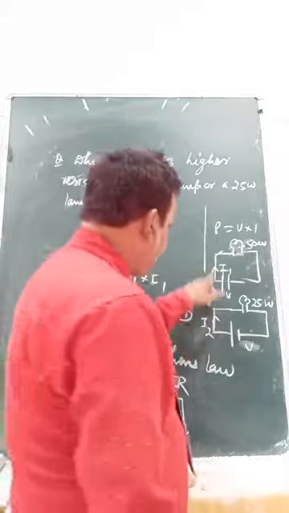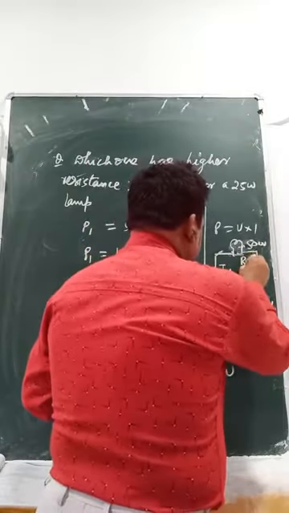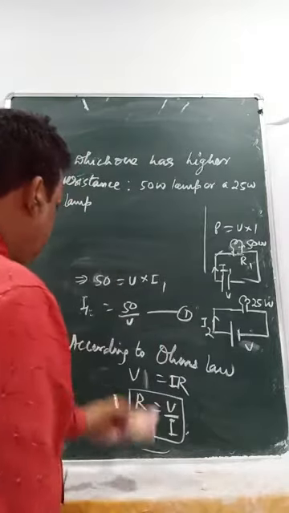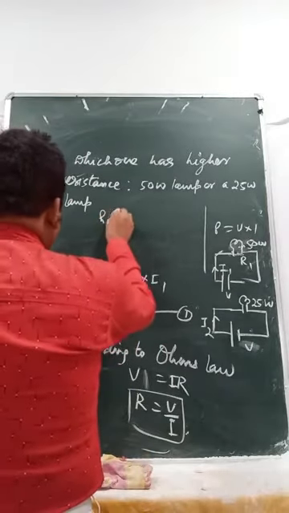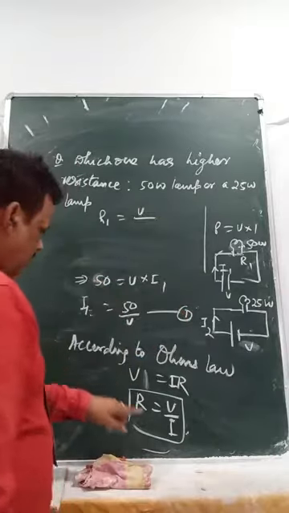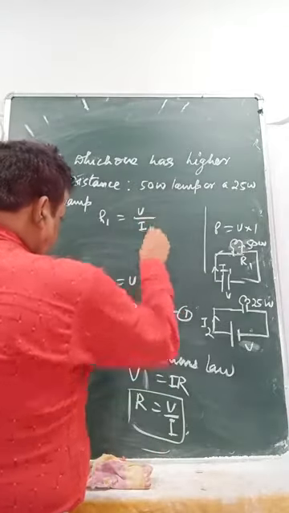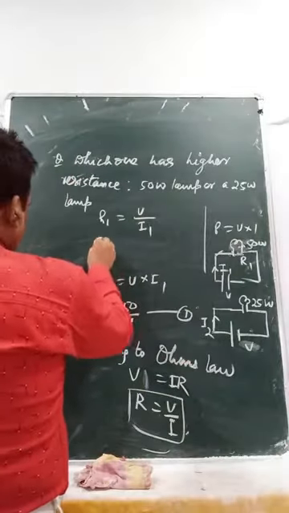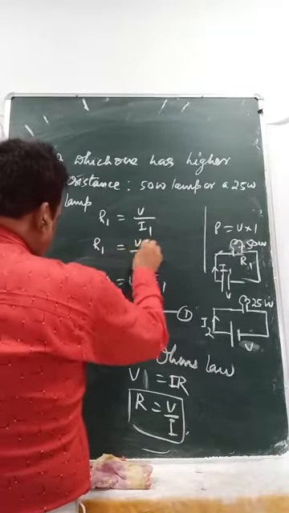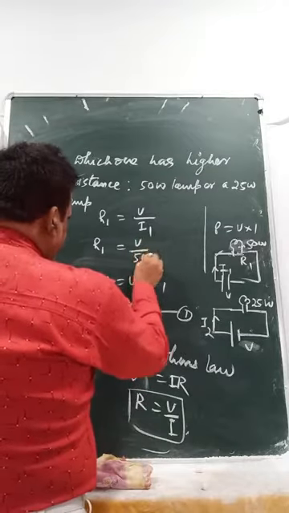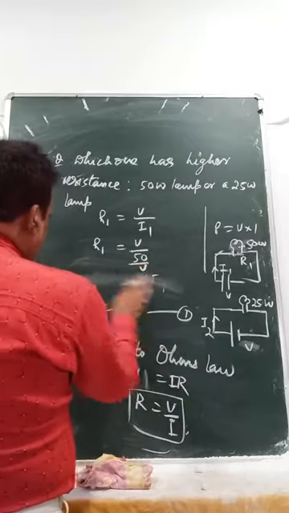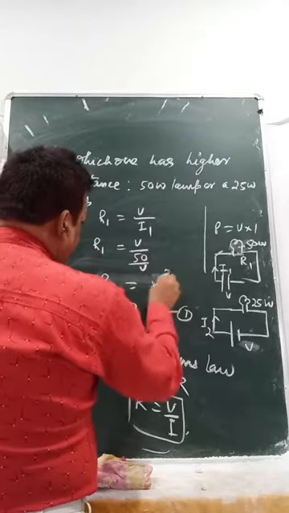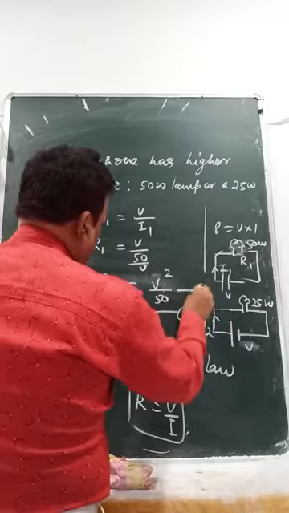If the current flowing here is I1, suppose its resistance is R1. So I will find R1 equals V by I1, because current is I1 here. So R1 equals V by 50 by V. So you are getting R1 equals V square by 50. First equation.